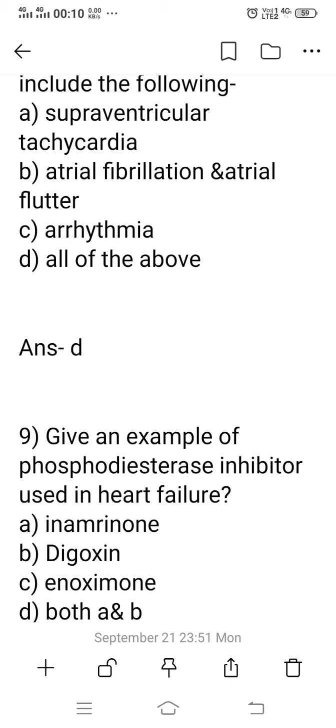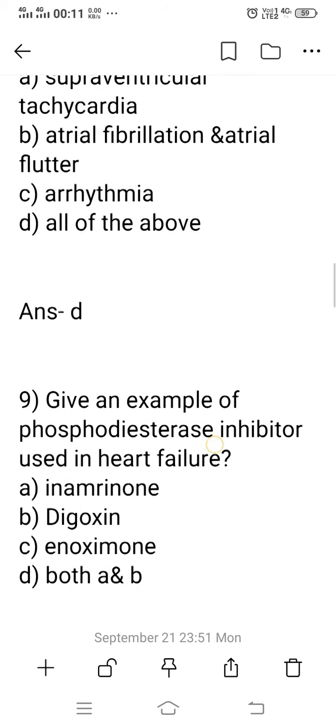Okay, so option C, arrhythmia. Arrhythmia means the imbalance or dysfunction of impulse conduction and impulse formation. The impulse conducted from the SA node to the AV node, and from the AV node to the bundle of His and Purkinje fibers, is also impaired. So the right option is D, all of the above. So the right answer is option D, all of the above.